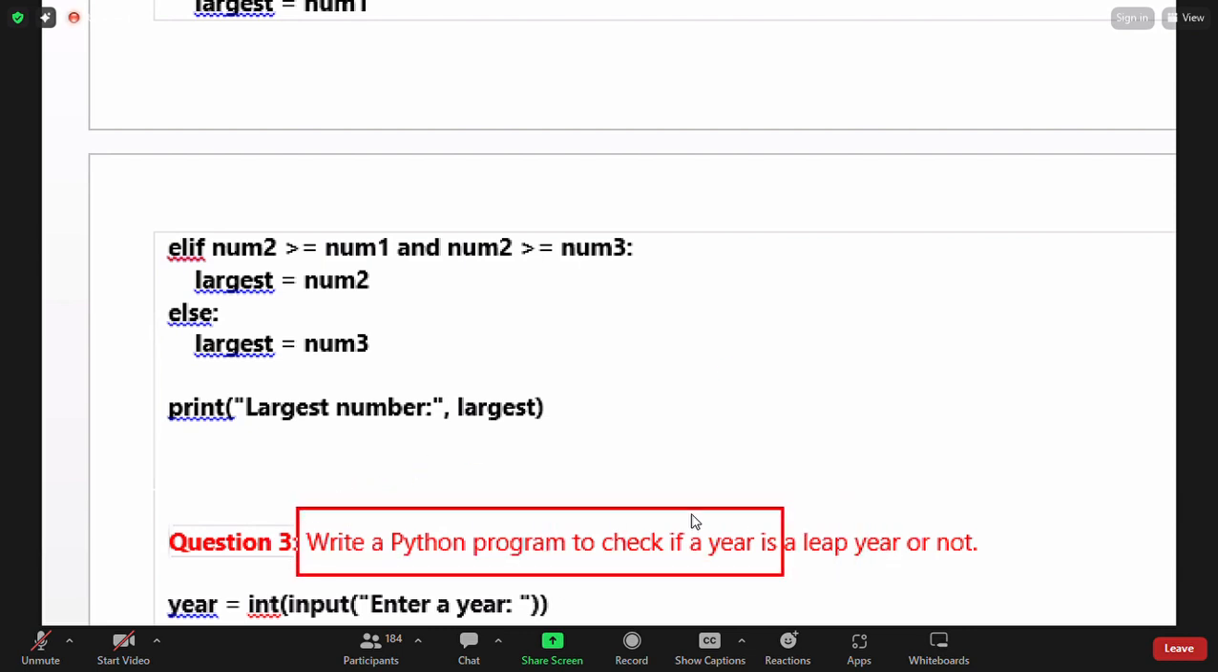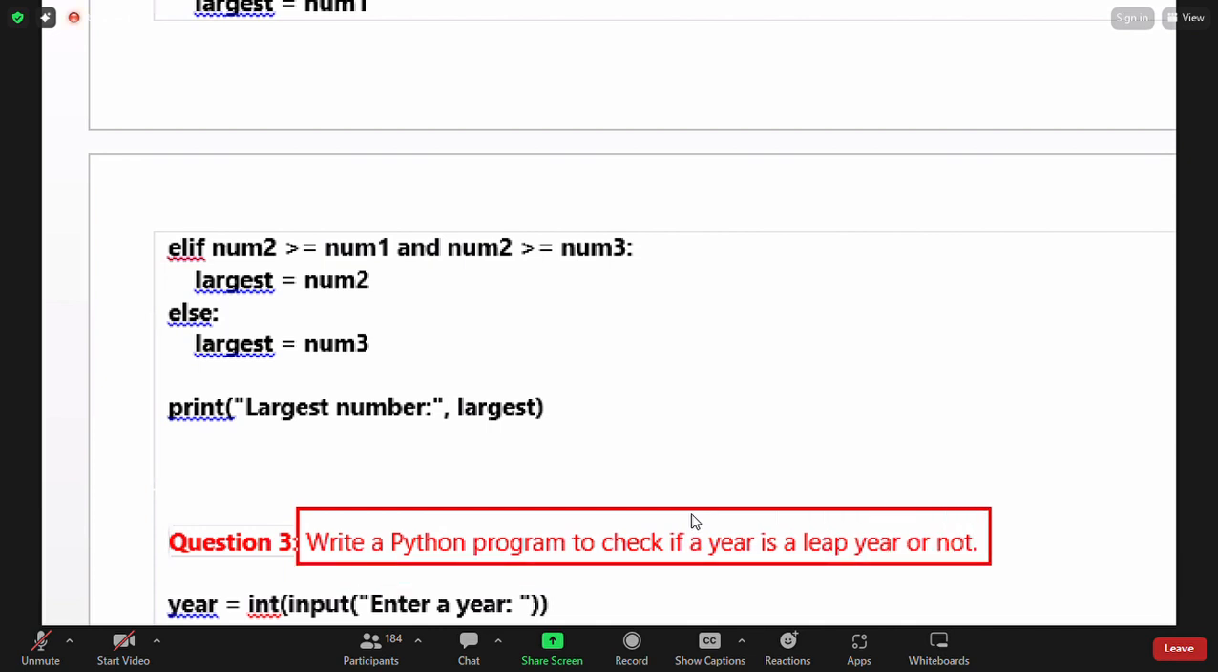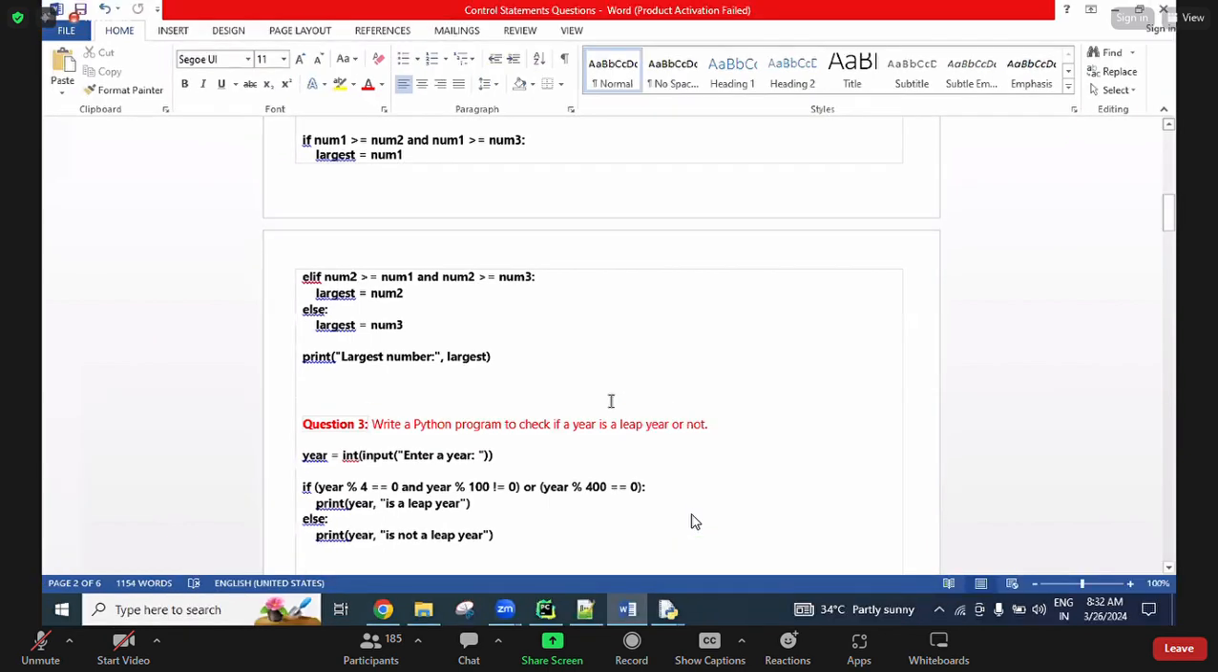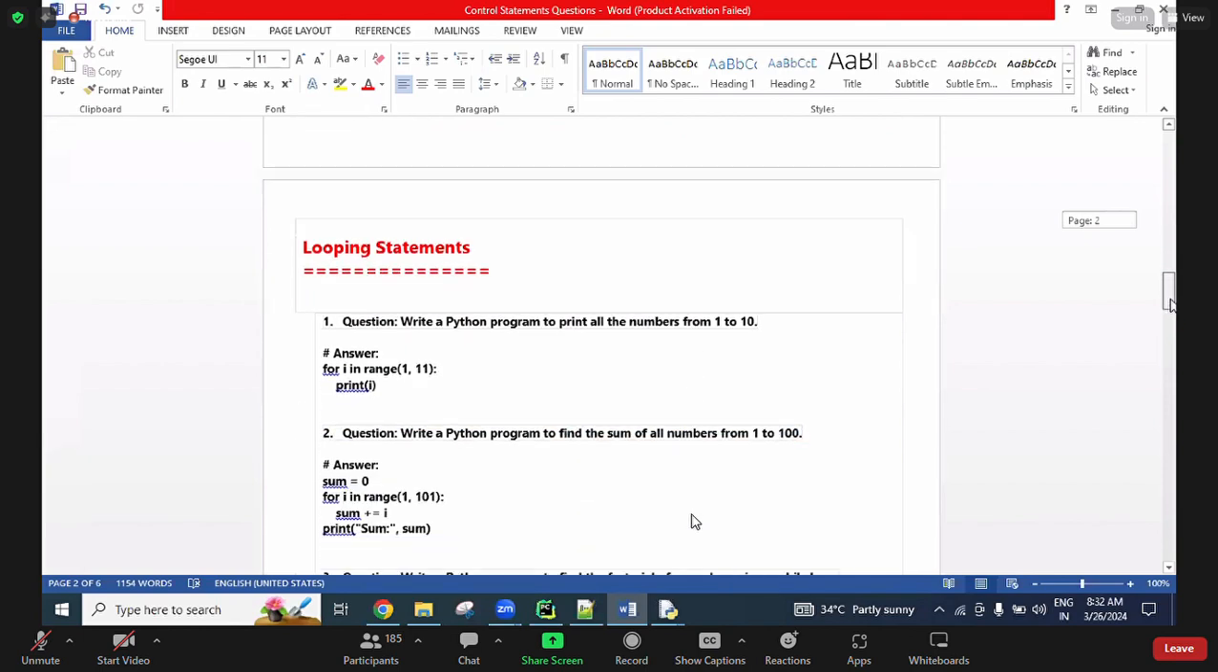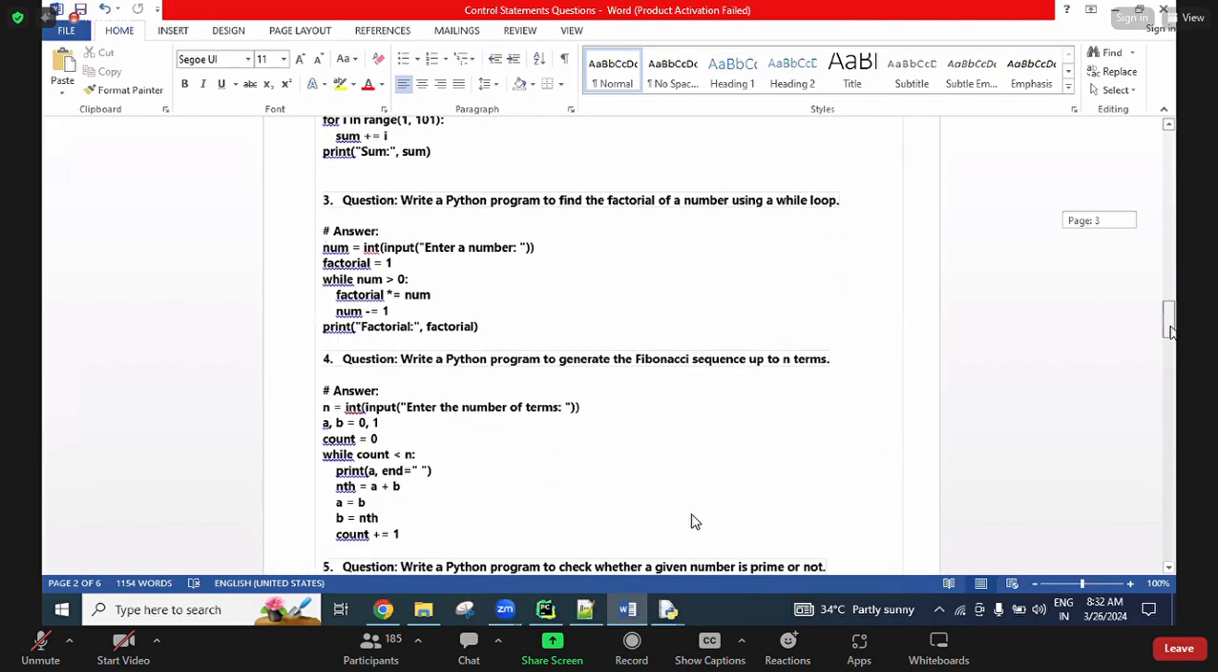Write a program to check whether a given number is an even number or odd number. Write a program to check whether a student passed or failed. Okay, so there are a lot of questions. I'm not going to spend more time here. Today I will discuss data types. A lot of questions and answers are given. So don't worry, a lot of things are given.